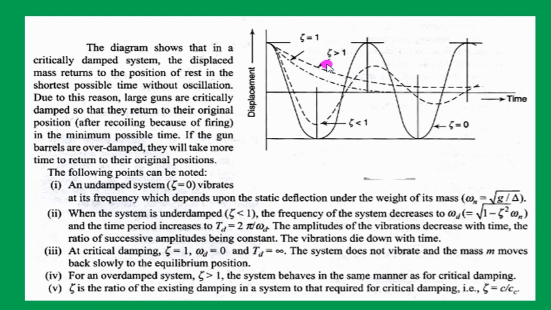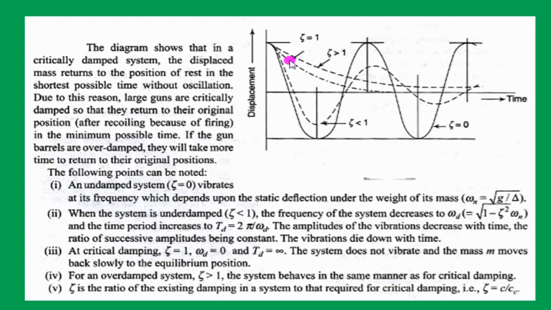However, in an overdamped system, it takes very long time to come to rest. This curve shows that it may reach the equilibrium position only at infinite time. That's why this curve is not touching this horizontal line. So this option, critically damped, is the correct solution for this question.